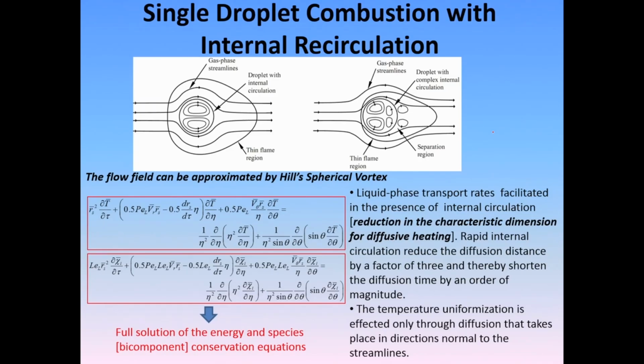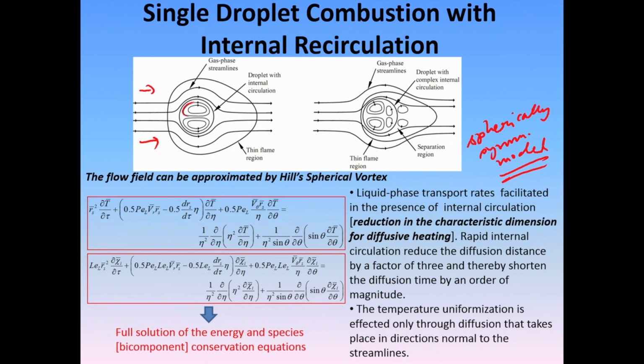Now, we so far have only taken into account a spherically symmetric model. Now, if we include the internal recirculation like what we did in the droplet vaporization case, in the normal cases there is a flow around the droplet, and you can find two kinds of characteristics.